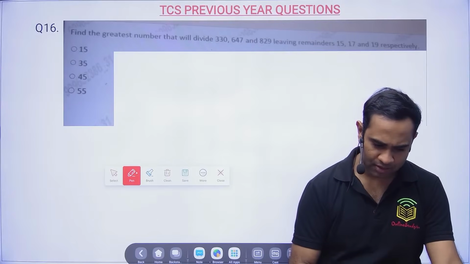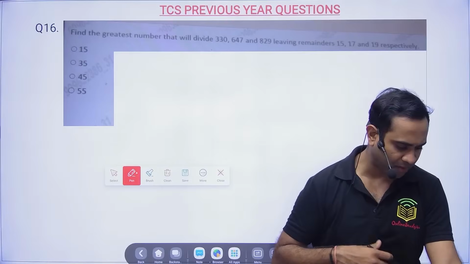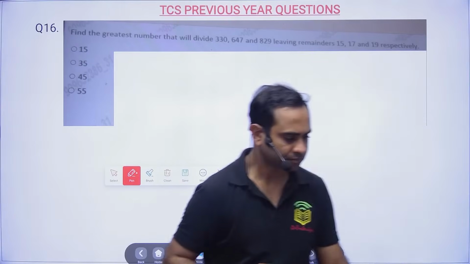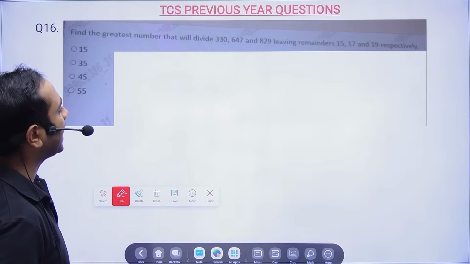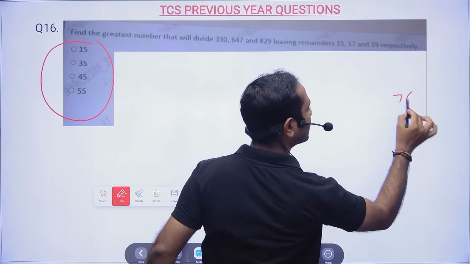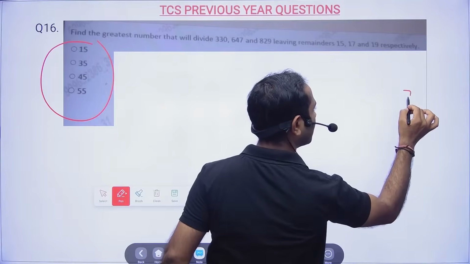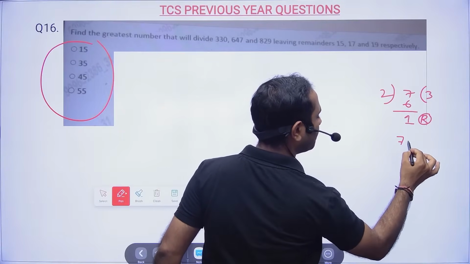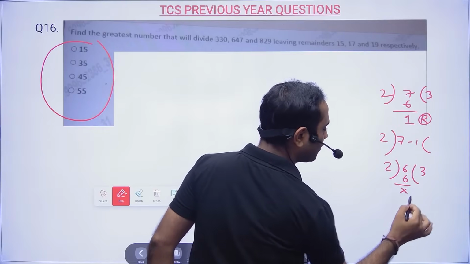So I could see option C has 38% of people, options A and B 25% each, and option D 11% of the people who have solved it. Now let's see. Find the greatest number that will divide 330, 647, 829, leaving remainders. As I told you earlier, if you divide 7 by 2, you will have 1 as a remainder. If you subtract 1 from 7, that means 2 will be able to divide it completely.